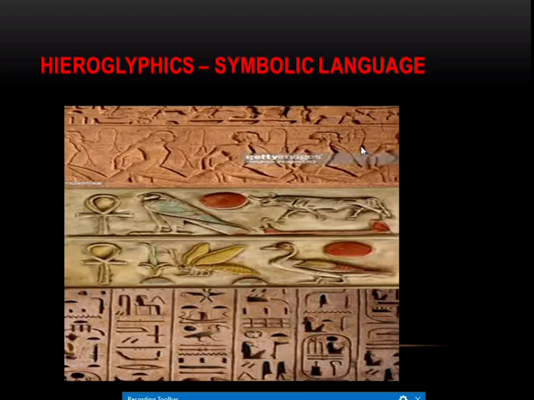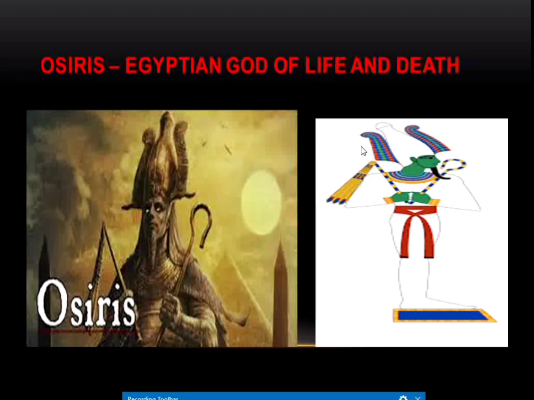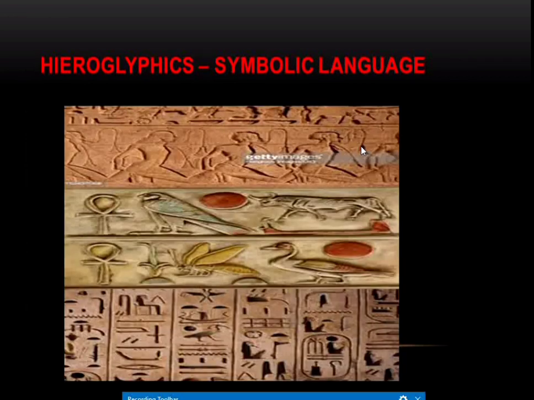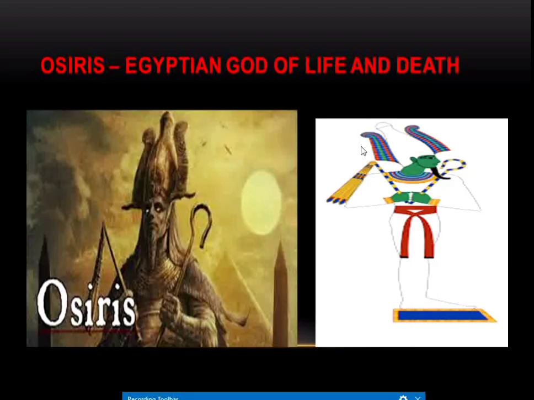The art of writing which was practiced in the Egyptian civilization was known as hieroglyphics. It is a symbolic language. They used to use symbols to write. So they had mastered the art of writing, and they invented the calendar. Their contribution to the field of architecture is also very important. So let us know about that.